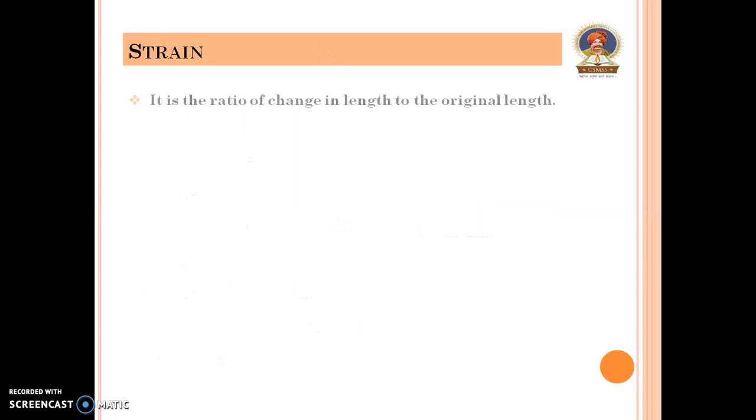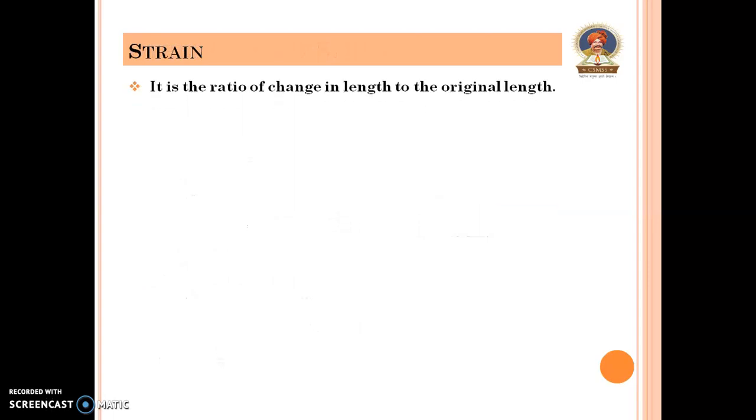Strain. It is the ratio of change in length to the original length. Here, pull force is acting on a body. This is original length L, and when we apply the pull force on body, then body will get elongate, and this elongation is denoted by delta L. So total length of body is L plus delta L when we apply pull force on body.